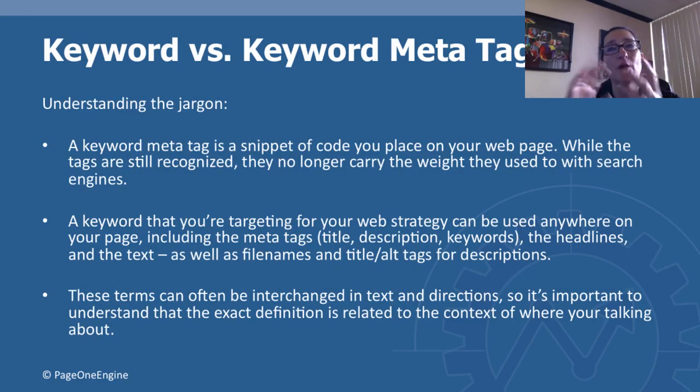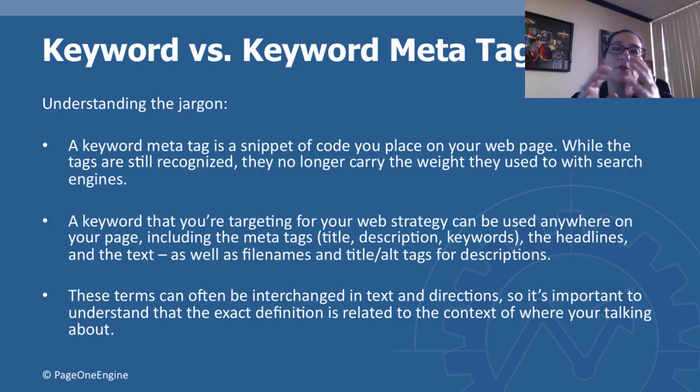So I want to help you understand the jargon just a little bit. What is a keyword versus a keyword meta tag? A keyword meta tag is a snippet of code you paste on your page. While the tags are still recognized, they no longer carry the weight they used to with search engines. A keyword that you're targeting for your web strategy can be used anywhere on your page, including the meta tags.